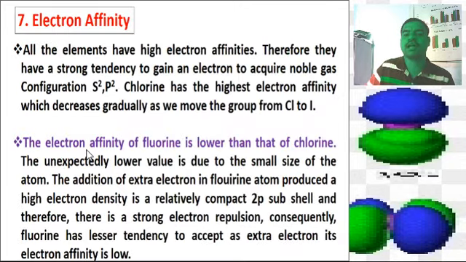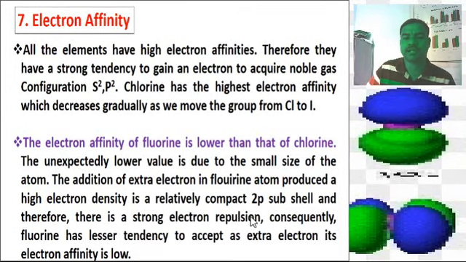Then electron affinity. All the halogens have high electron affinity. Therefore, they have a strong tendency to gain an electron to acquire the noble gas configuration s2p6. Chlorine has the highest electron affinity, which decreases gradually as we move down the group from chlorine to iodine. The electron affinity of fluorine is lower than that of chlorine.